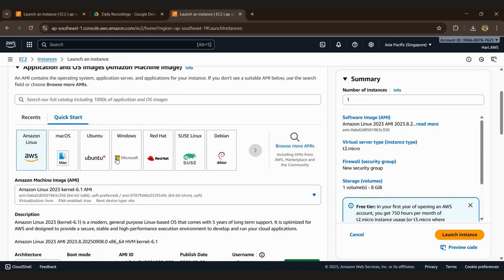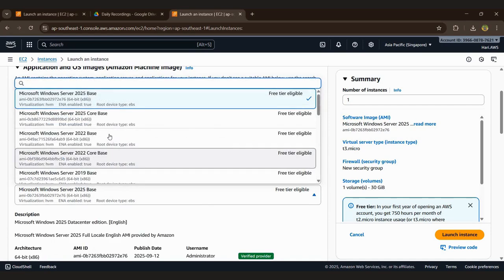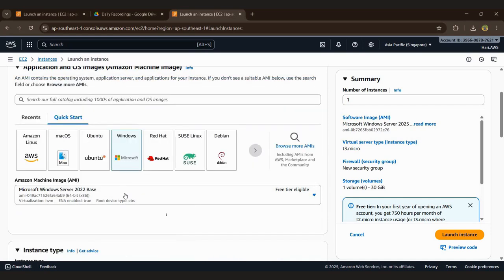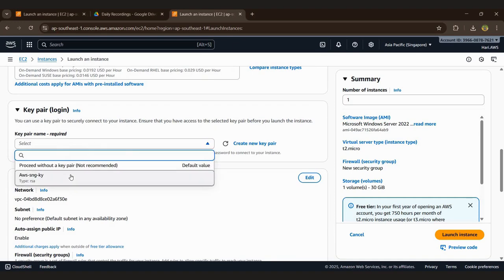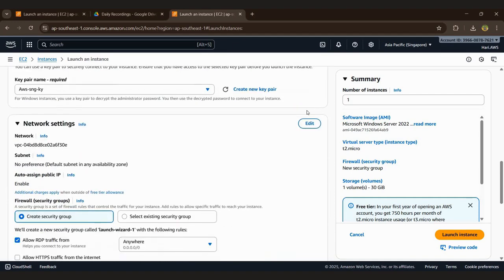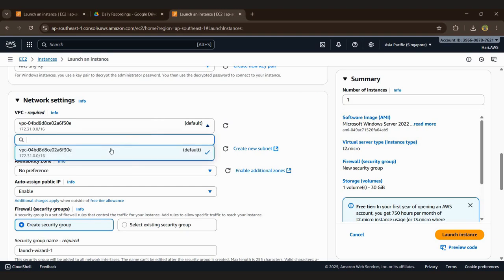Okay, again the same Windows OS, and here we go with 2022 base. Go back to the key pair. Already I opened the key pair also. Here there is a new default, the same, I think we can give the default VPC.